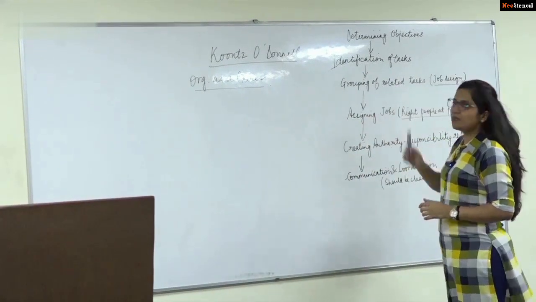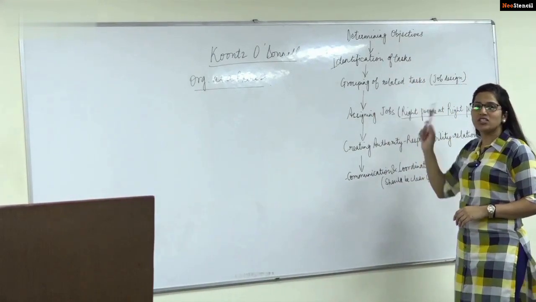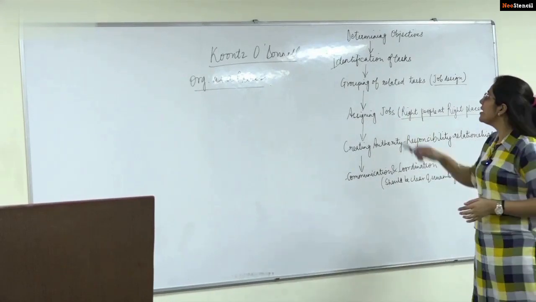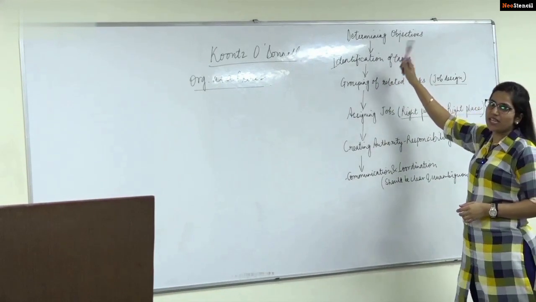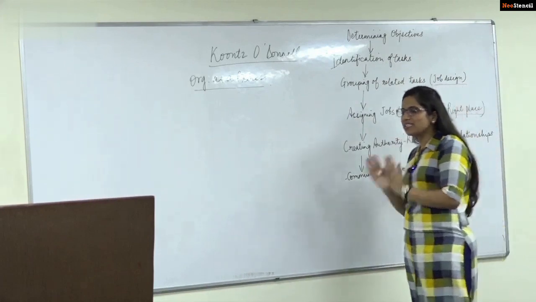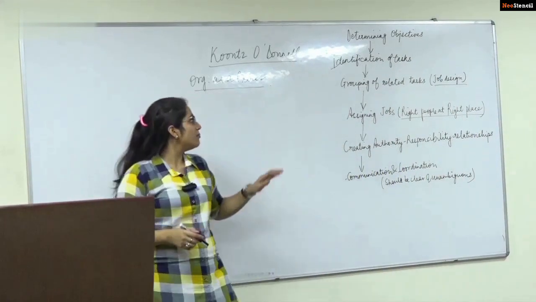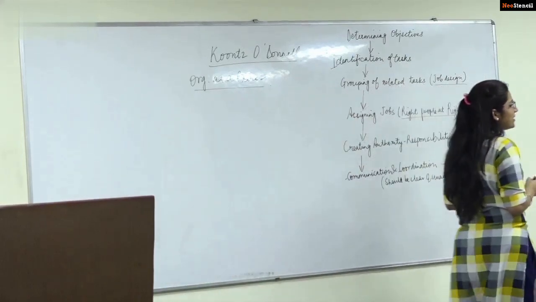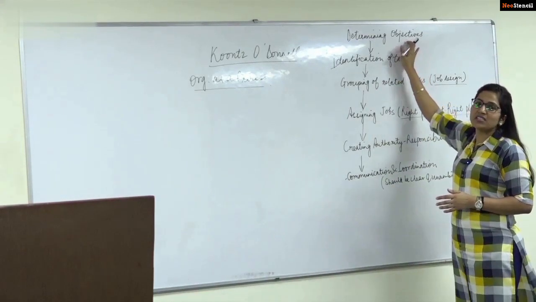Why is it a process? Because it involves all these activities to achieve the goals. These are taking place at different levels in the organization, which we all know. The first task that can be added here as a process is determining the objective. While designing an organization, the first thing that any management would want to do is determine the objectives, because as we said, organization has certain predetermined objectives. So determination of the objective is the first task.